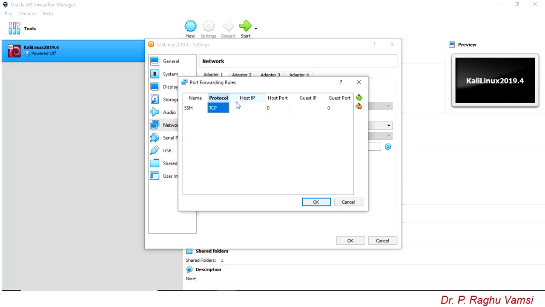That means you don't know from which host IP you will connect to the guest IP, because you may connect from any IP address on the public network. To indicate any, you should not write anything in this section. So you can connect to the guest operating system from any IP address.